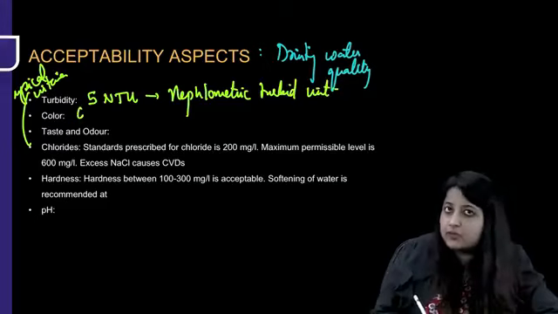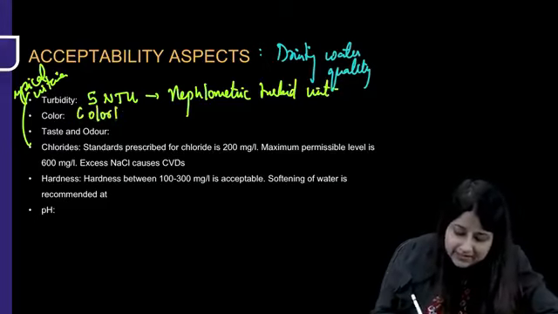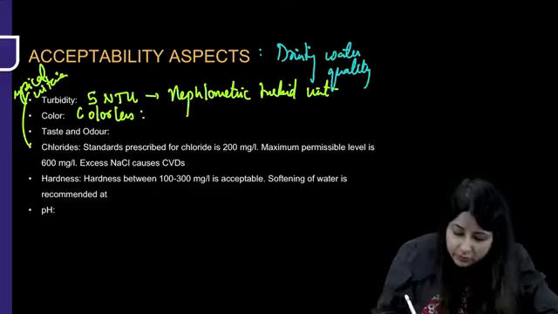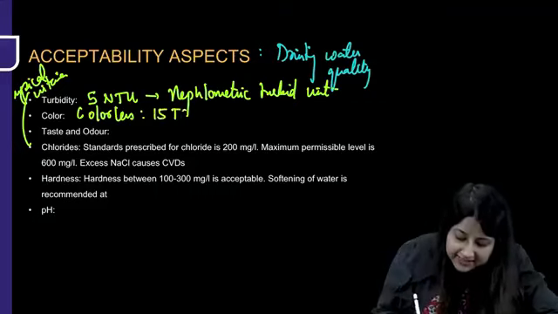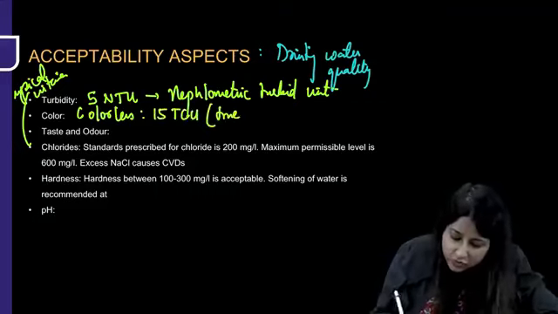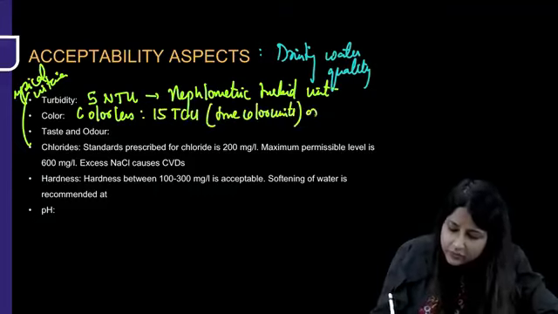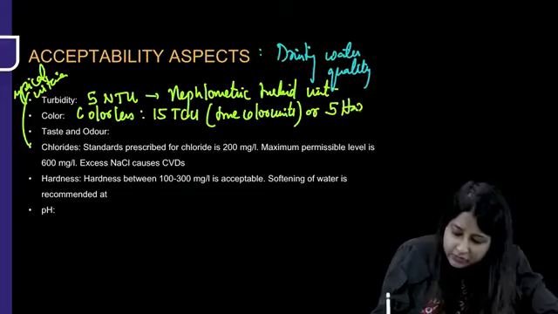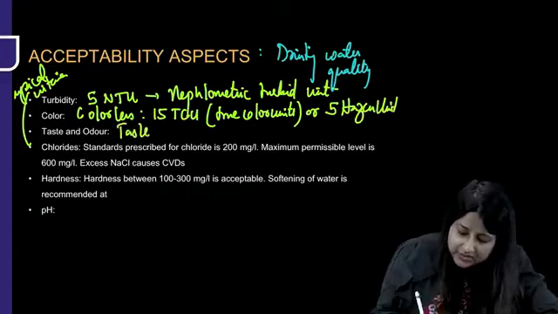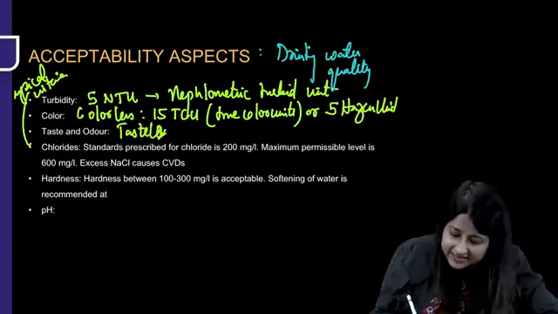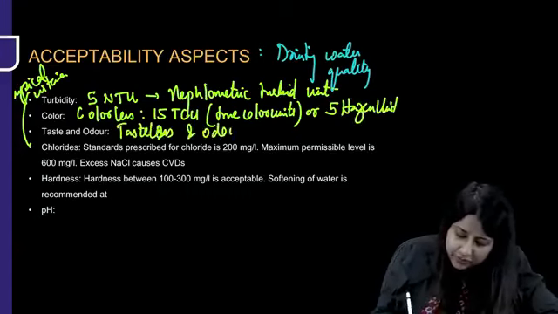Color, we all know it should be colorless, but color is measured in a unit which could be up to 15 TCU. TCU means true color units, and now we also use another unit for that, which is 5 Hazen unit. Taste and odor: there should be no taste, it should be tasteless, and of course it should be odorless.